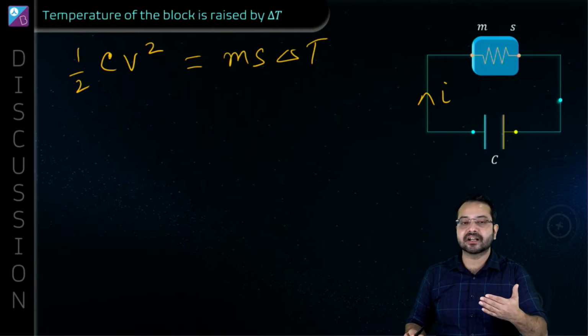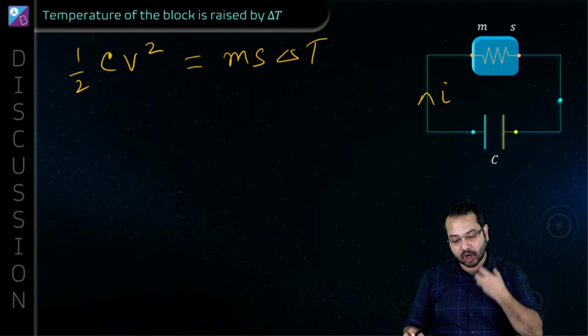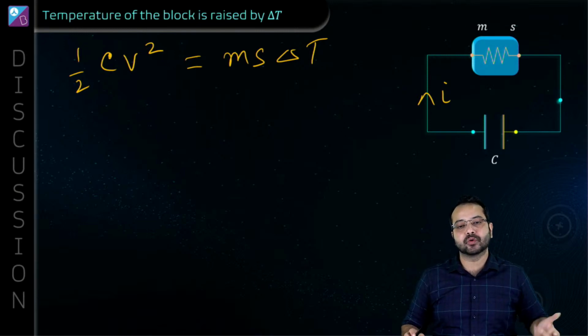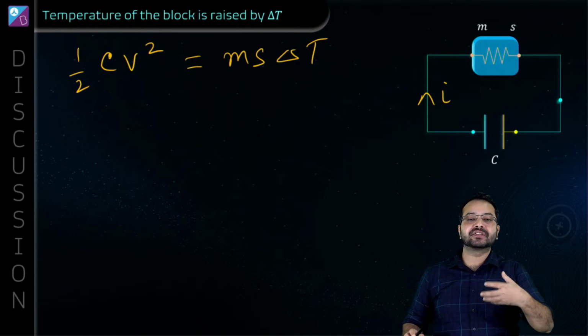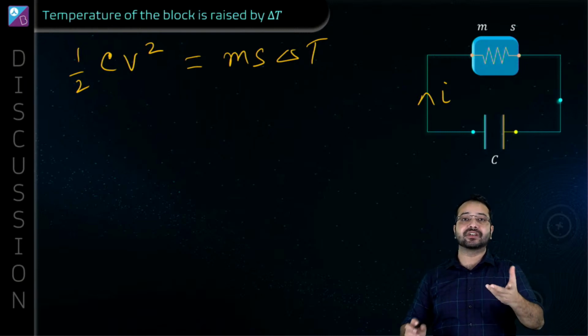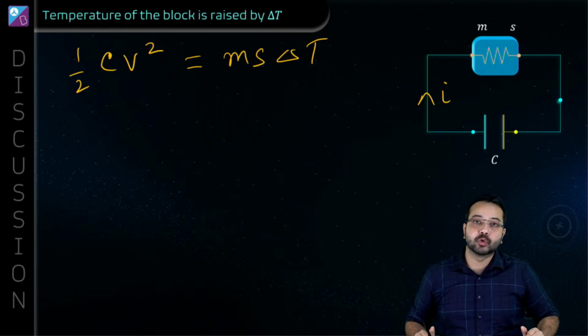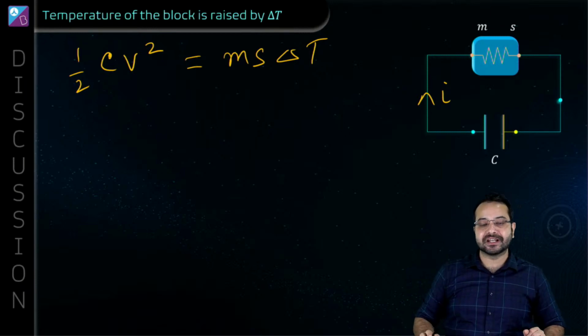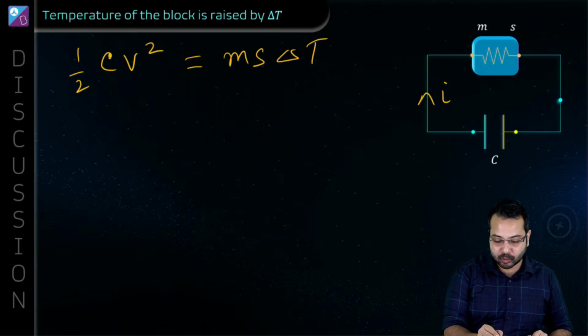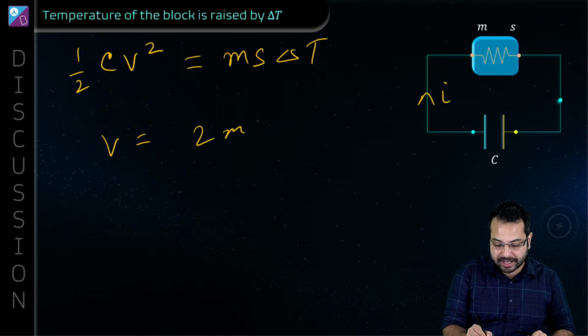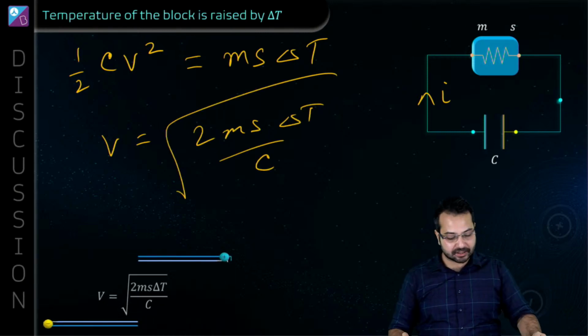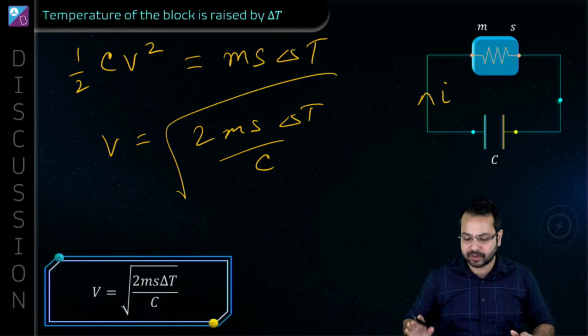The heat it has absorbed is ms into delta T. Okay, so whatever is the loss in potential energy of the capacitor has been converted to the increase in temperature of this body. So we're going to get V is equal to the square root of 2 ms delta T upon C. Is that correct? Alright, a fairly simple question.